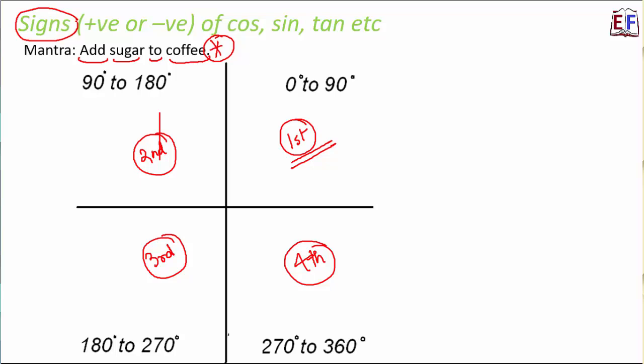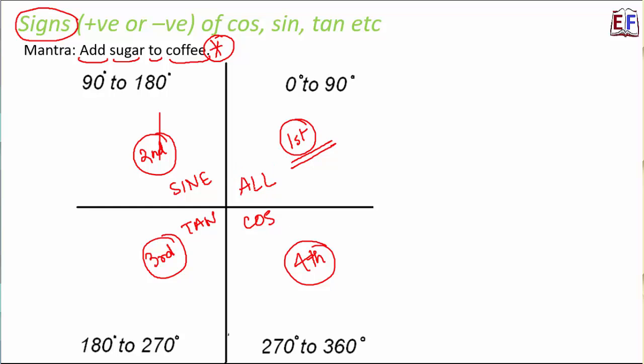Will it be a positive value or a negative value? Because we all know that the value of cos theta is positive for some values of theta, negative for some values of theta. Similarly for sine theta, tan theta and other trigonometric functions. So here we will first talk about the sign only. Okay. Now add sugar to coffee. That actually means all, sine, tan, cos. That means in the first quadrant, all the trigonometric functions are positive.